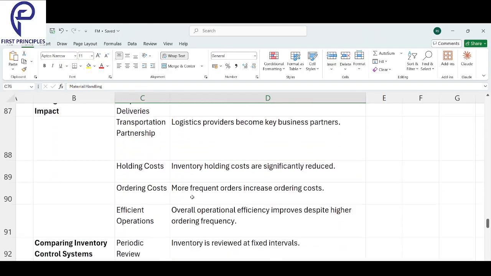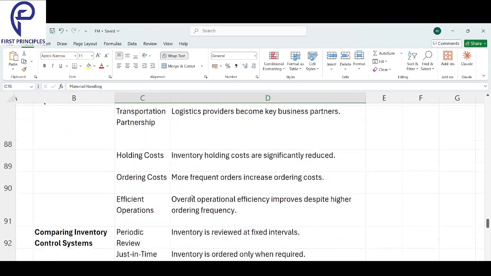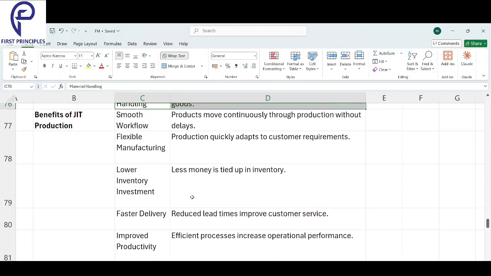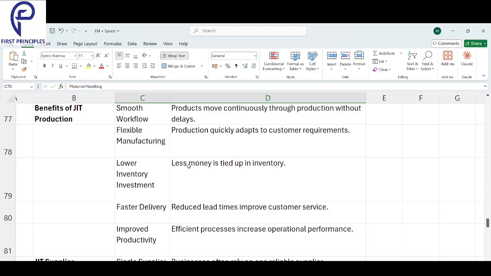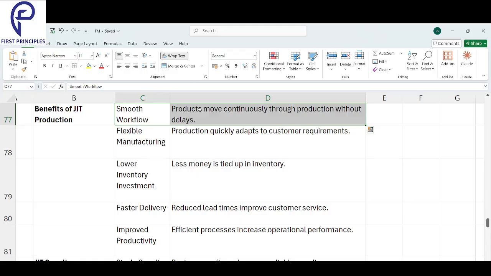Finally, benefits of JIT. Just in time, what are the benefits? First one, smooth workflow, because there will be very few inefficient steps. So products move continuously through production without any delays.